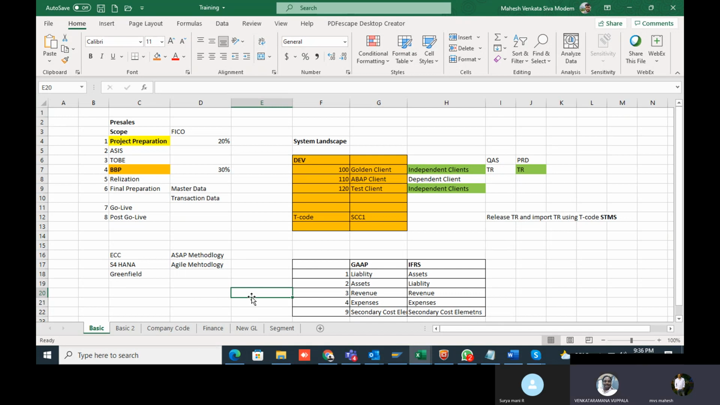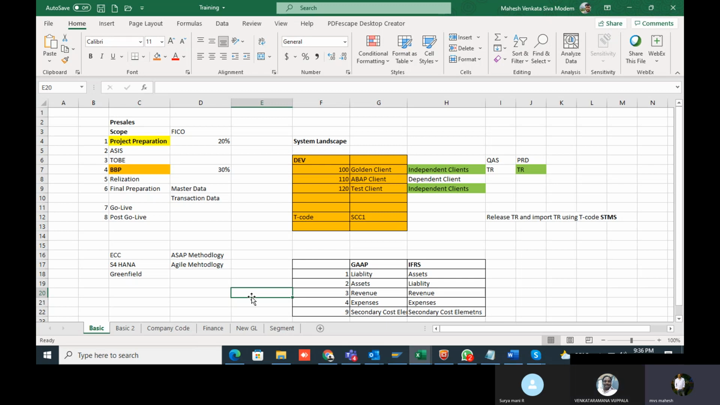Does that come before final preparation or after? No, before user training it will come. In the final preparation, we are collecting the master data, getting the master data and transaction data.